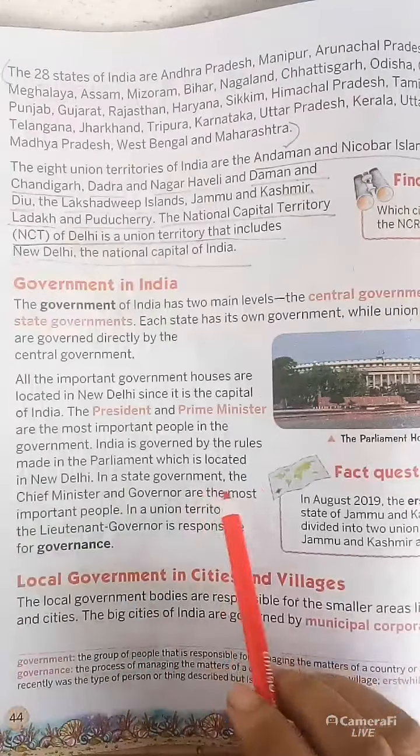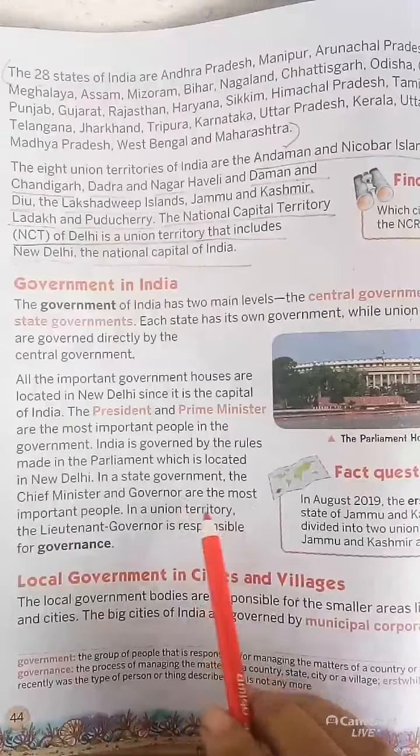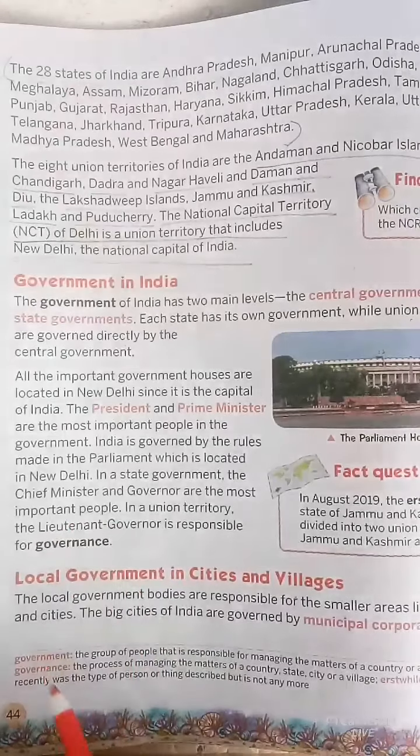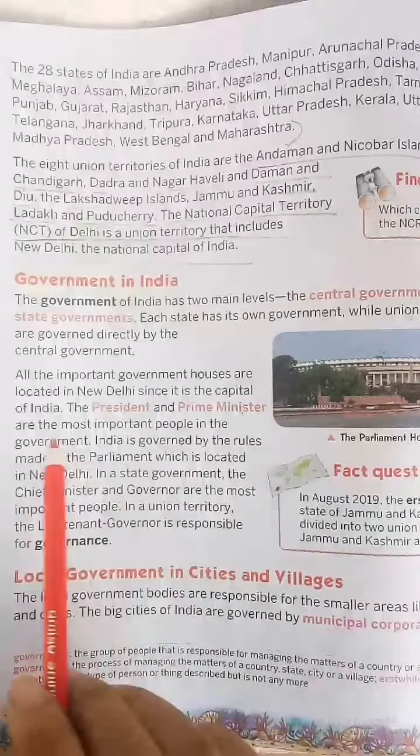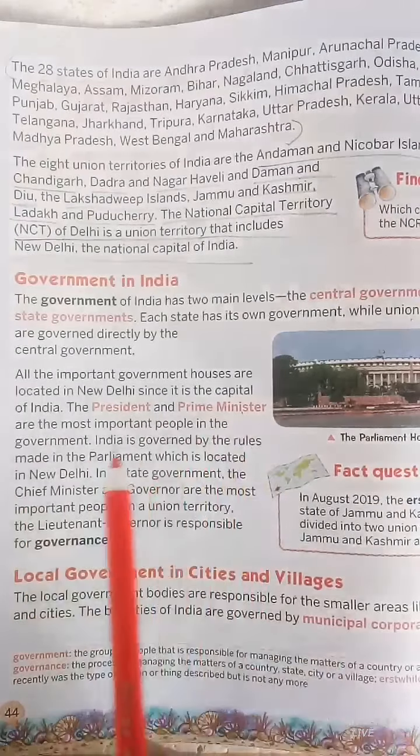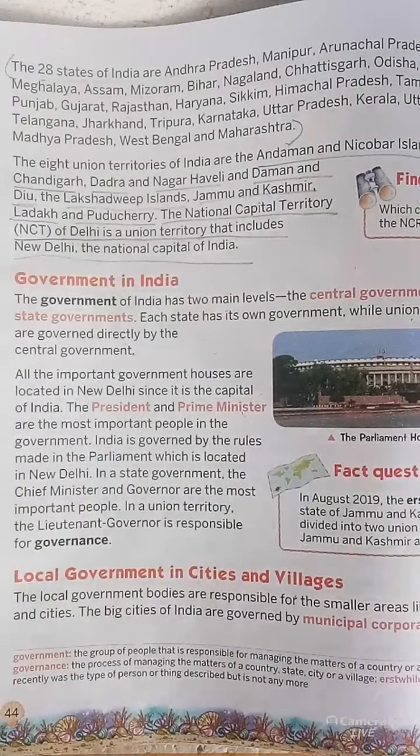In a state government, the Chief Minister and Governor are the most important people. Again I am repeating the lines. The President and Prime Minister are the most important people in the government. Means they are the most responsible persons.